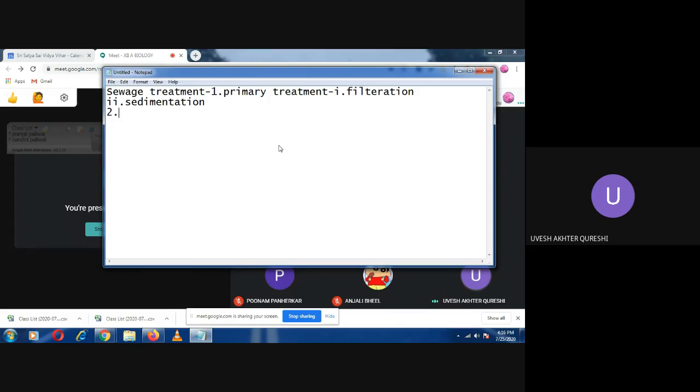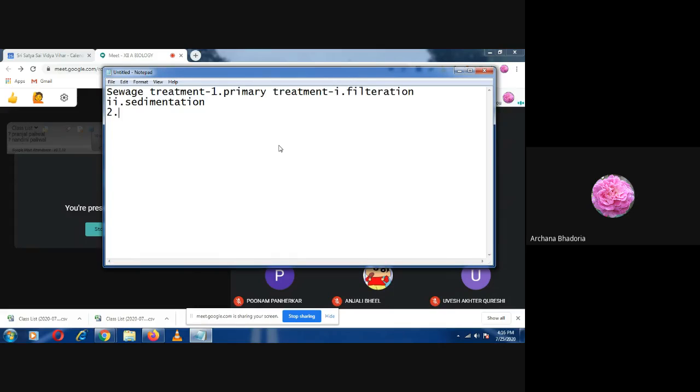Ma'am, the large solid waste or small solid waste, which is insoluble. And ma'am, sedimentation will remove the small pebbles by settling them at the base. Okay, so soil and small pebbles can be removed by sedimentation.